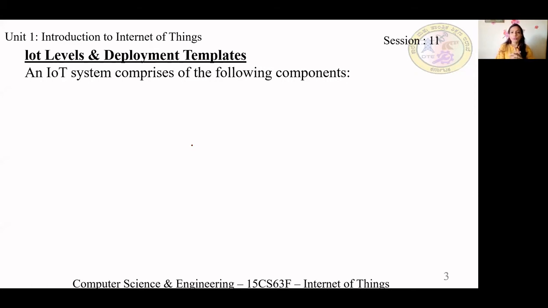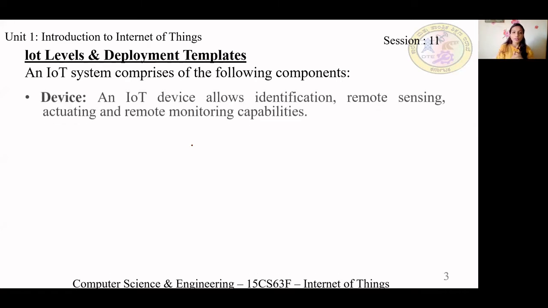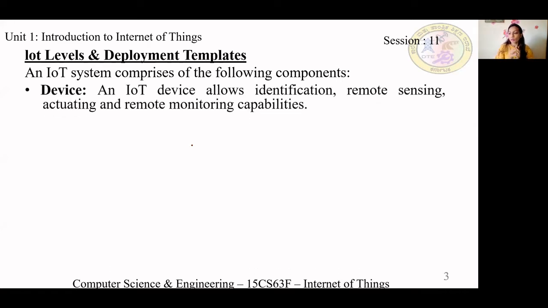As you know, at the beginning of this chapter we studied that an IoT system comprises the following components. There are 6 components. The first thing was the device. So what is an IoT device?